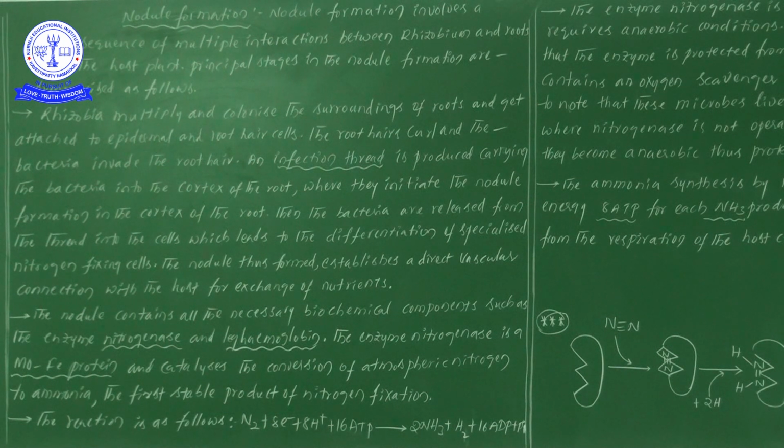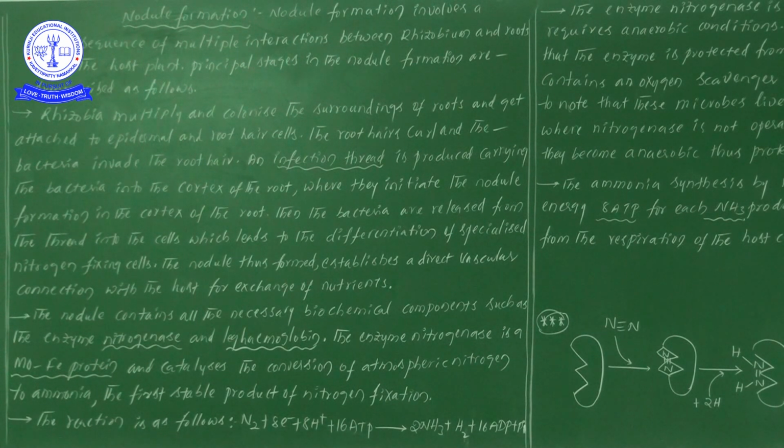Because with a direct connection to the vascular tissues, they can get a sufficient quantity of nutrients from the vascular bundles. That is why, when the rhizobium bacteria enter the root system, they first establish a direct connection with the vascular bundles, to get food materials and exchange nutrients from the host.